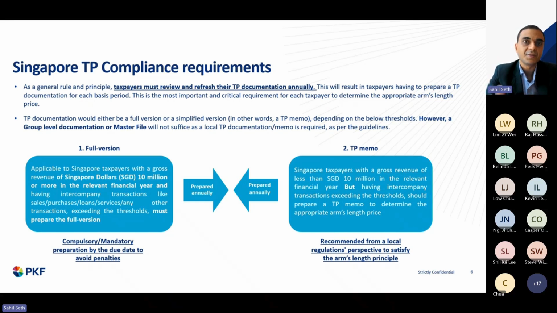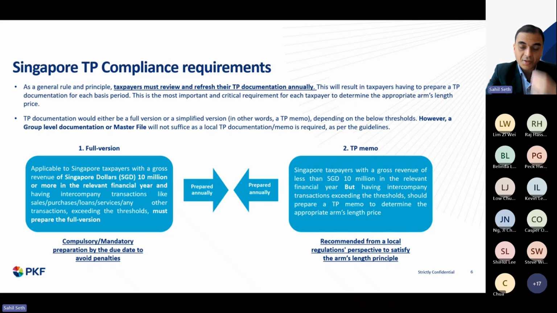So it should not be that for entities whose revenue is less than 10 million, they cannot be picked up for scrutiny. Of course, the probability of cases being picked up for scrutiny could be more for companies who are exceeding the threshold, but companies who are not exceeding but have peculiar transactions like intangibles, etc., can also be asked the requirement of how the company has determined the arm's length price.